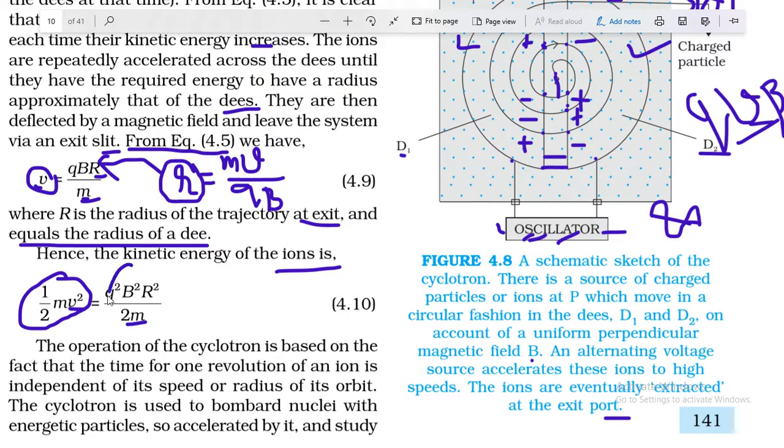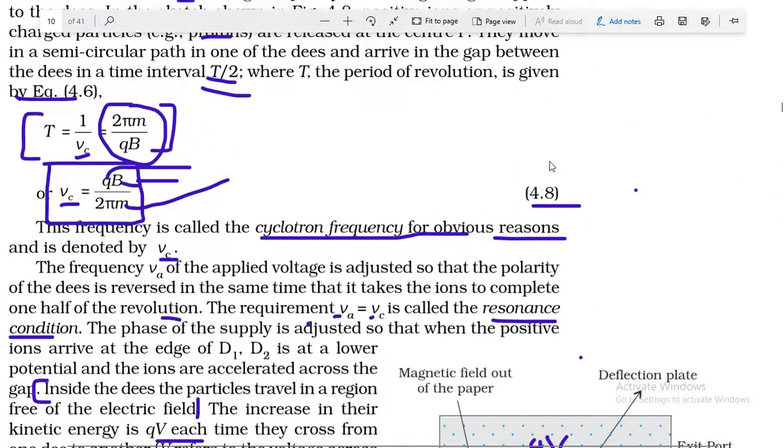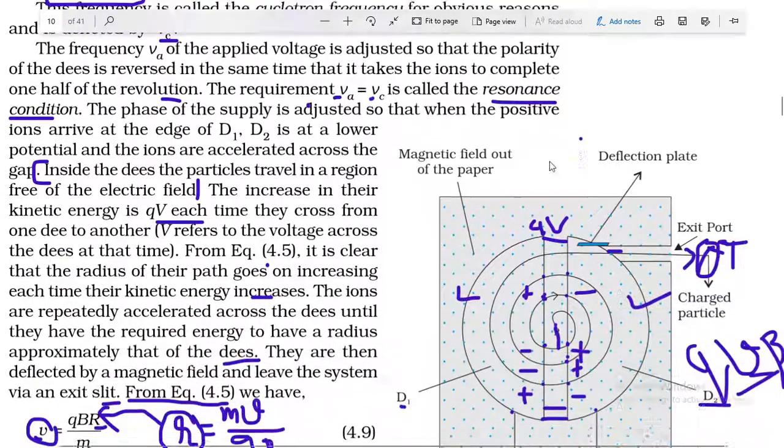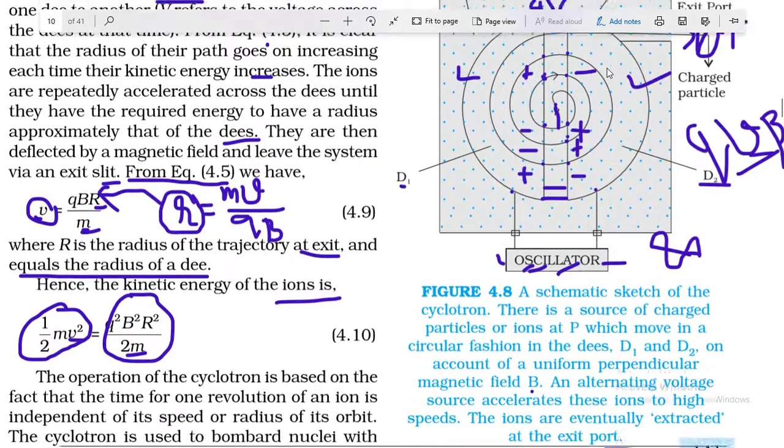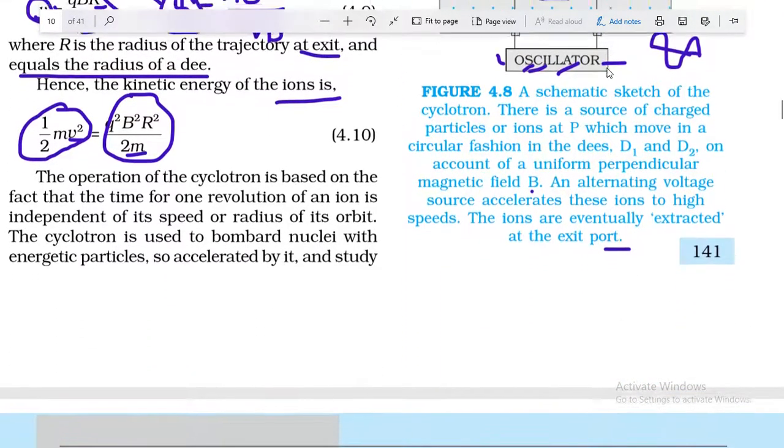By this formula you can find the kinetic energy of the charged particle which exits from this cyclotron machine, and this is represented by equation 4.10.